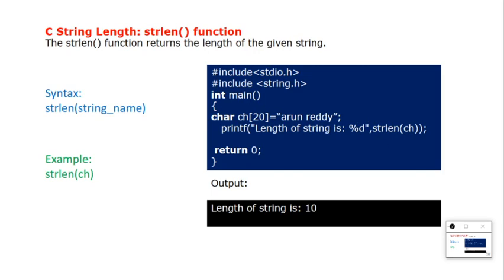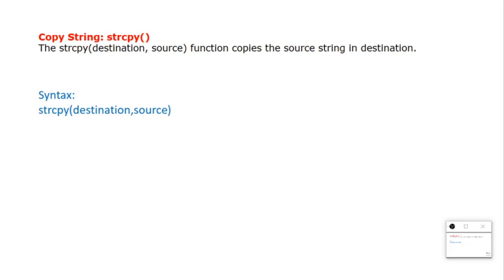Okay, let's see the next one, string copy. String copy contains 2 strings. The first one will be the destination string and the second one will be the source. That means the second one will be copied into the first one. Okay, so let us see a small example. See here, I have strcpy(ch2, ch1). So ch2 is the destination, ch1 is the source.